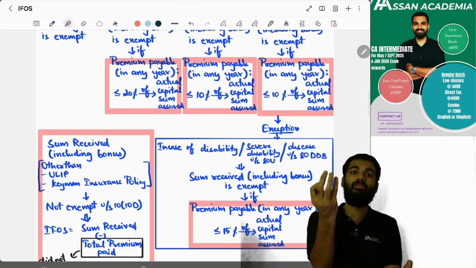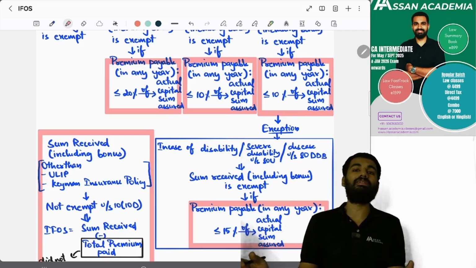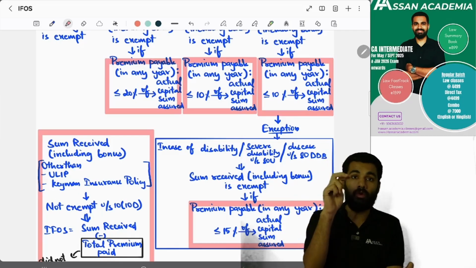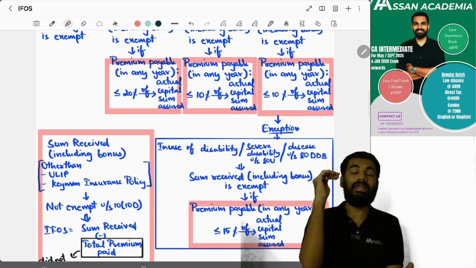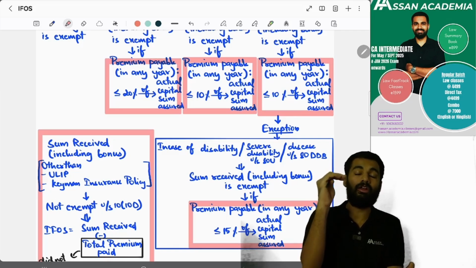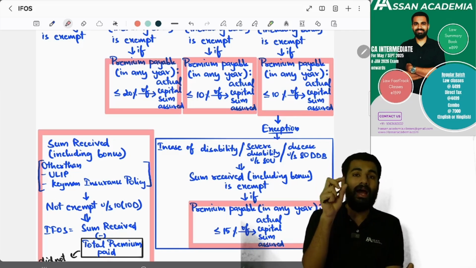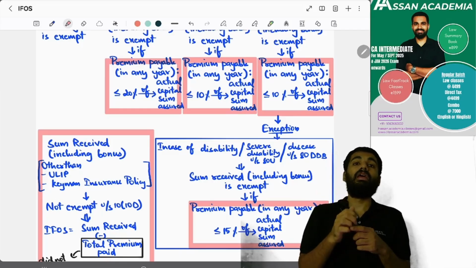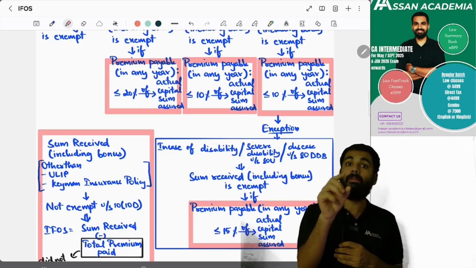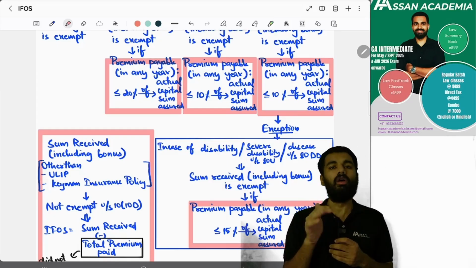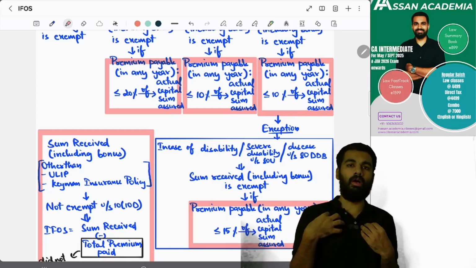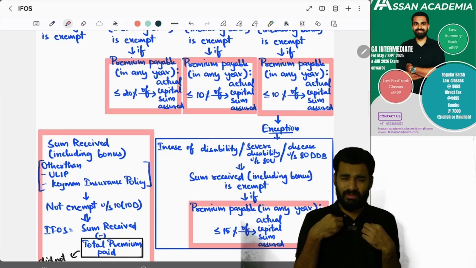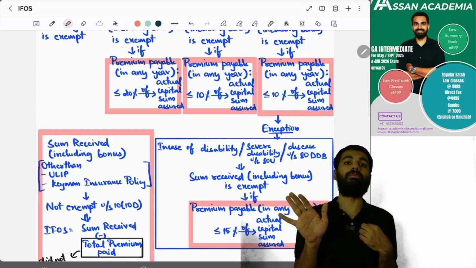If you are severely disabled or have a disease under section 80DDB, then for these people, if the policy is issued on or after 1st April 2013 and the premium paid is up to 15%, not 10%, of the sum assured, then the sum received including the bonus is exempt. Yes or no?